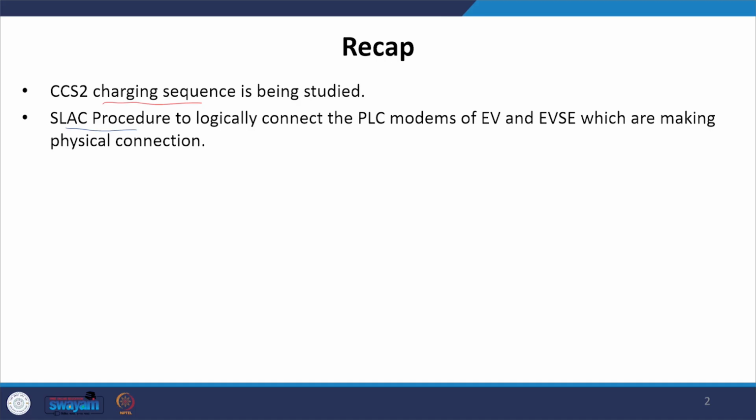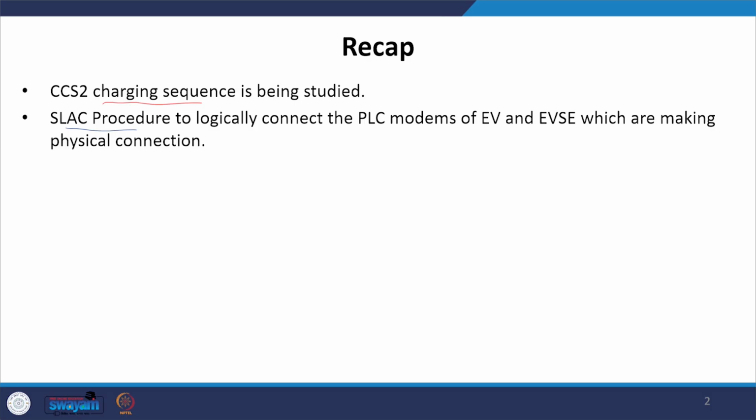So the SLAC procedure ensures that the correct PLC modems of EV and EVSE, where the actual physical connection is made, are connected. That is why the SLAC procedure is needed, and this constitutes the data link layer of the 7 OSI layer model, which we will see in this particular lecture.